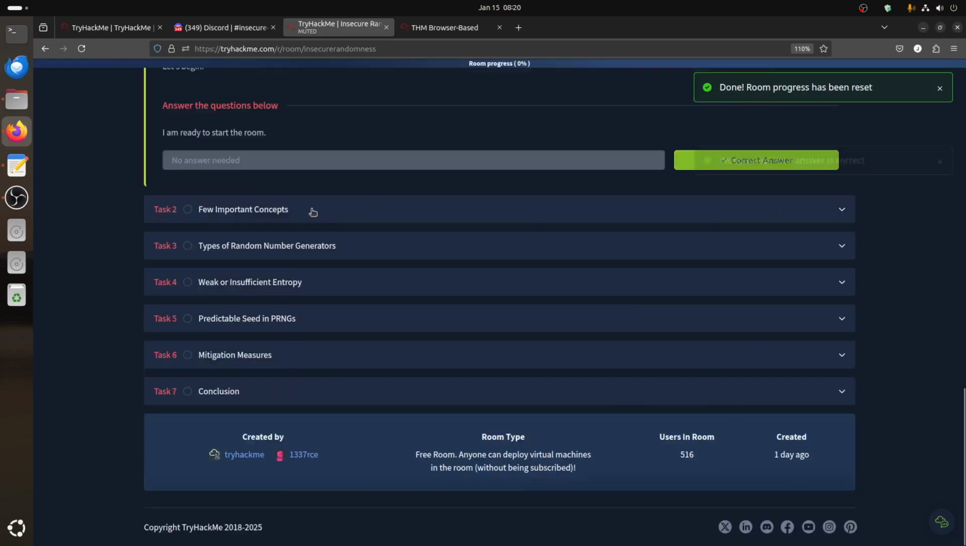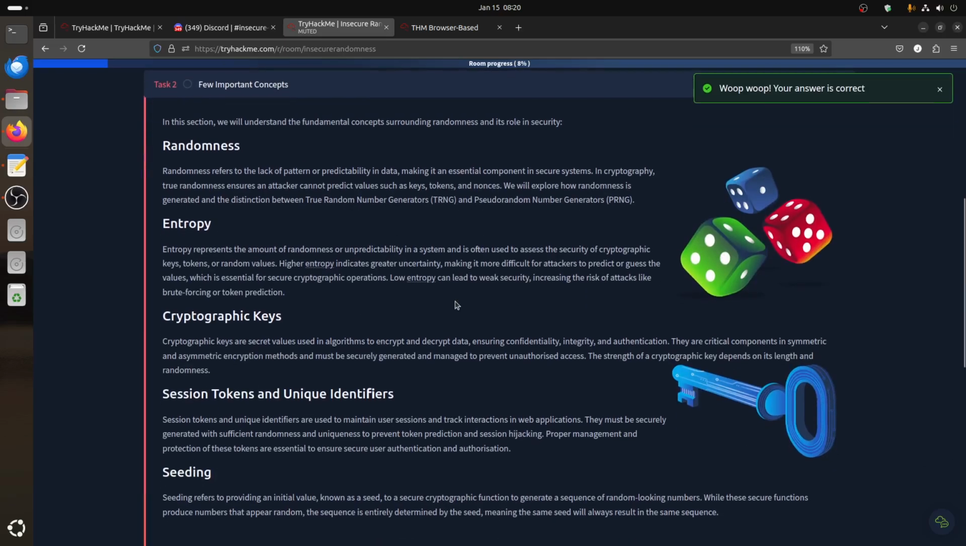Okay, let's start the room. The first one is about definitions. As you can read, randomness refers to the lack of pattern or predictability in data. If you generate some kind of numbers, when you look at them, the best way is to ask, is it random? Like we say 1, 2, 4, 8, 16. This is not random because you see each number is the previous one multiplied by 2. Entropy represents the amount of randomness.